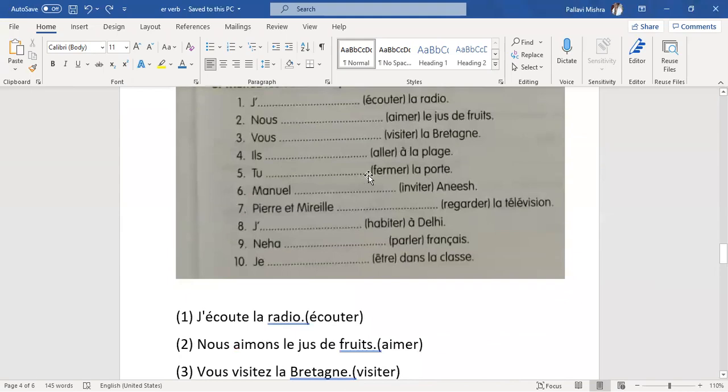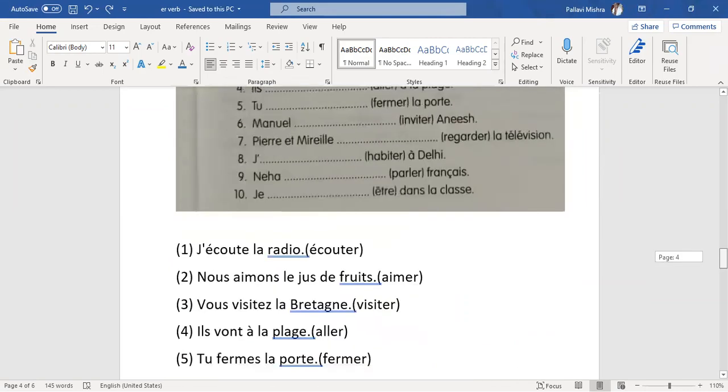Now do this exercise. Tu fermer la porte. Porte means door. So with tu, what comes with fermer? We remove er and we put es. With tu, es comes. So the spelling is F-E-R-M-E-S. Okay. So it becomes tu fermes la porte.